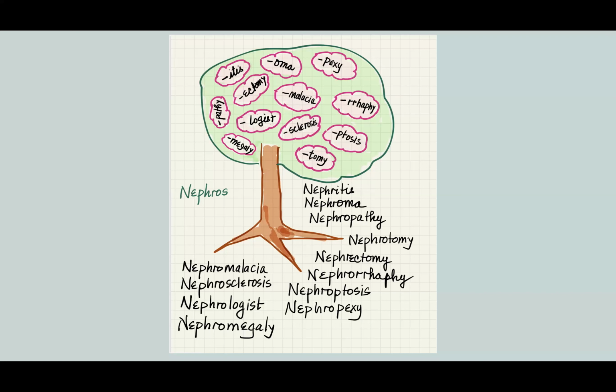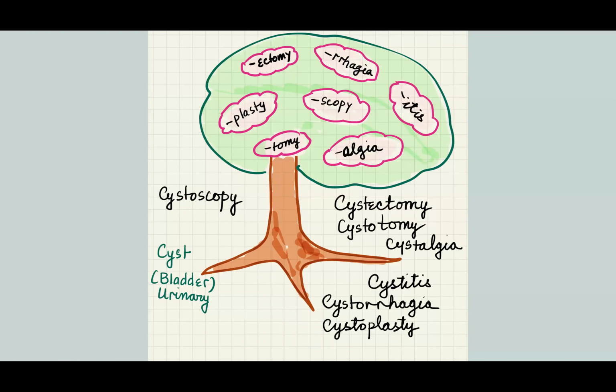Nephromalacia is softening of the kidney. Nephrosclerosis is hardening of the kidney. Nephrologist is a specialist who studies the kidney. Nephromegaly is enlargement of the kidney. Here's the next set of terms. Inside the tree, we have ectomy, which is to cut out or remove.